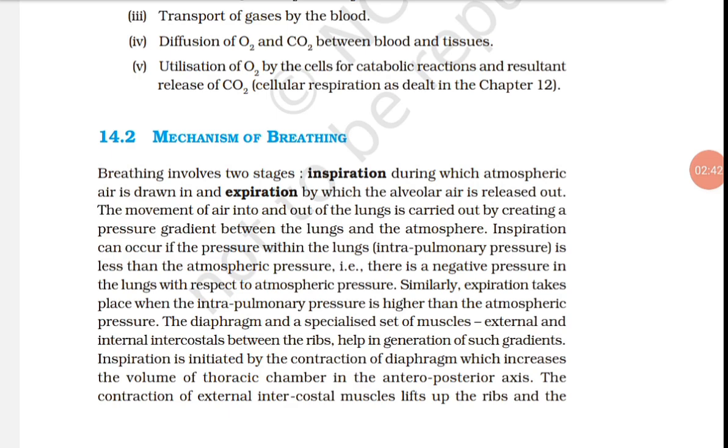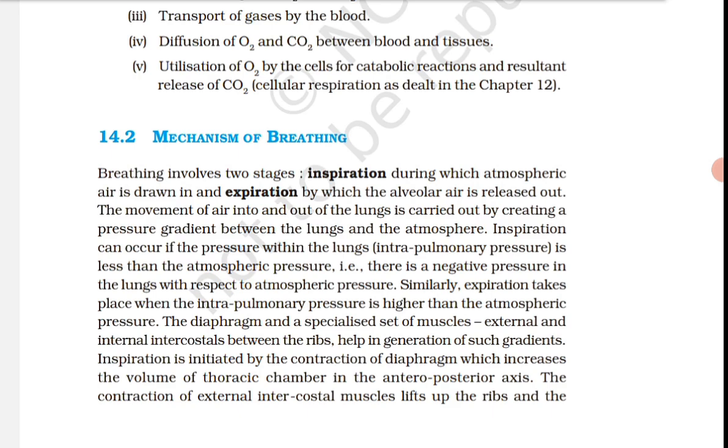Respiration involves the following steps. First is breathing or pulmonary ventilation, by which atmospheric air is drawn in and CO2 rich alveolar air is released out. Second is diffusion of gases, oxygen and CO2, across the alveolar membrane.